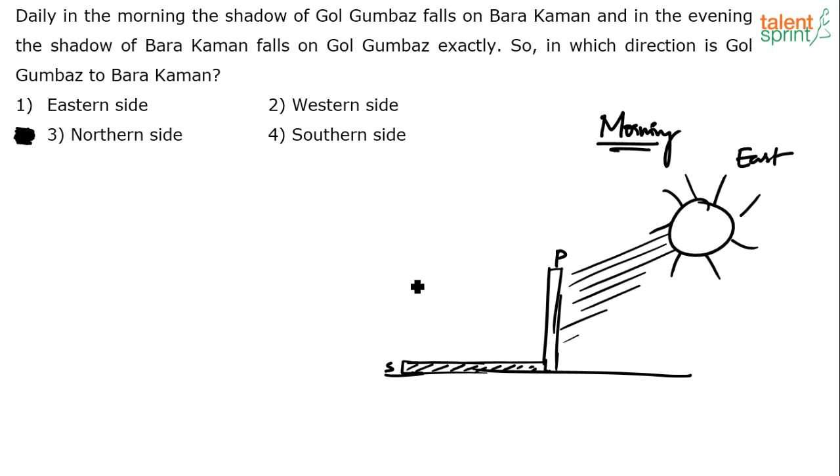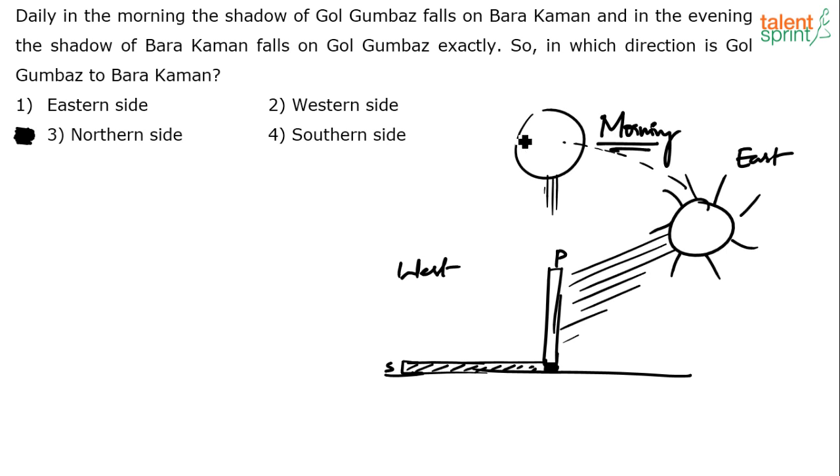So the shadow is towards the west, right? The sun is in the east, shadow is towards the west. By noon, what happens? The sun comes vertically on top, right? At noon the sun is over your head, so the sun rays directly fall on the body. And where will the shadow be? The shadow will be exactly in this position, under you, right? Under the person or under the pillar.